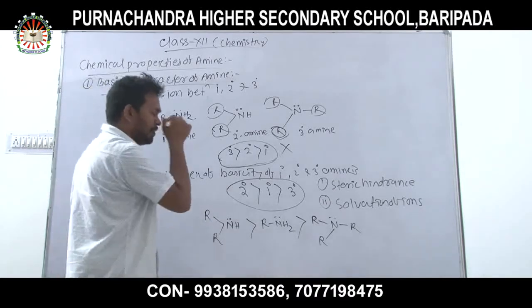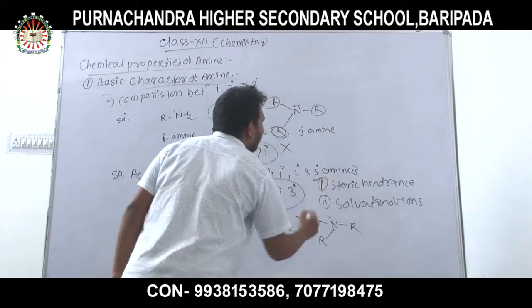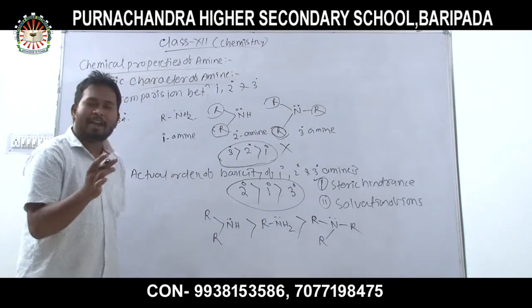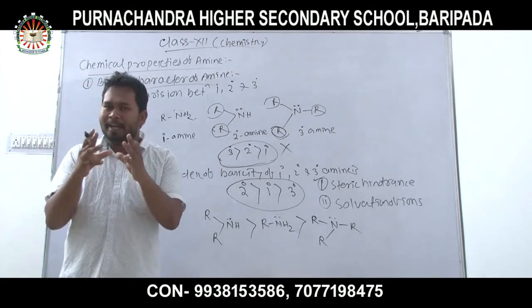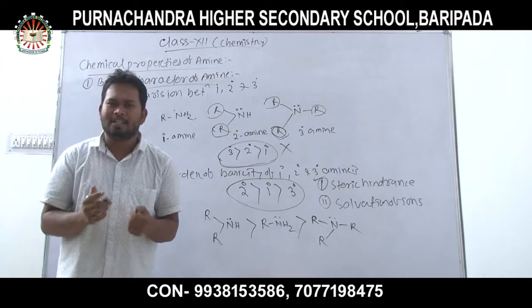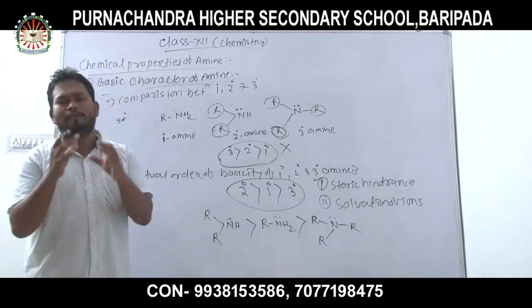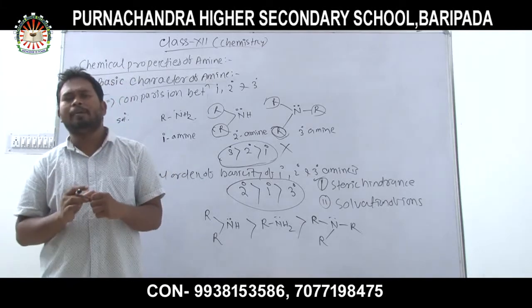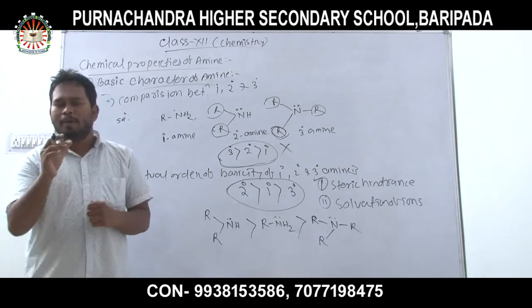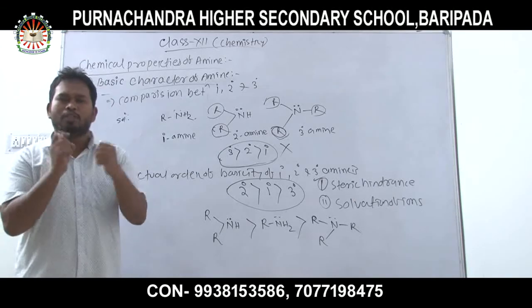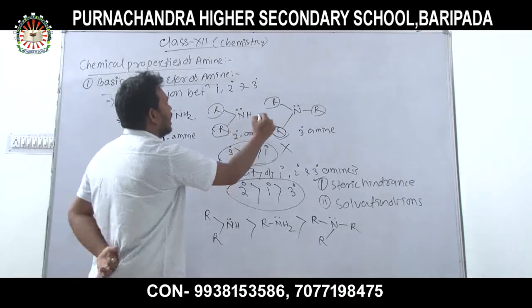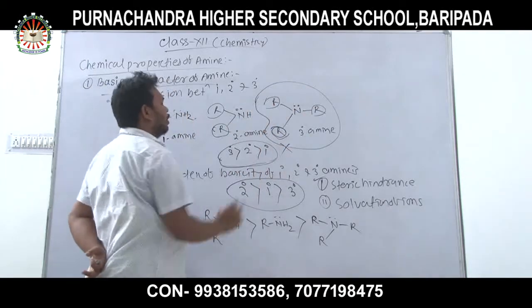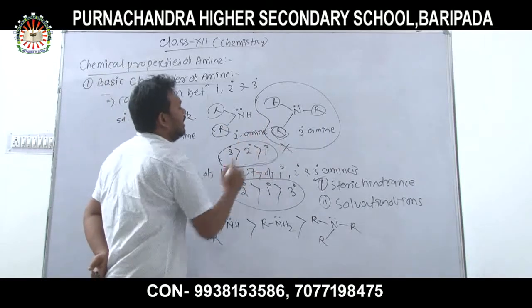So first we define the term steric hindrance. What effect takes place by steric hindrance? You already know in class 11 the term steric hindrance. Steric hindrance means that due to the presence of a bulky group, repulsion takes place between the electrons. That is called steric hindrance. Here also, the tertiary amine is less basic than the 2 degree amine due to steric hindrance.